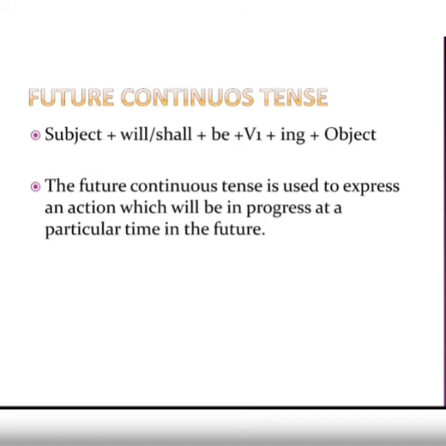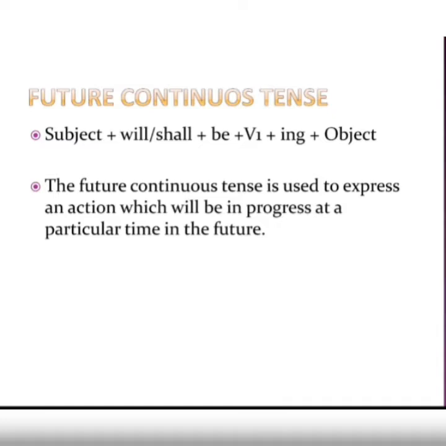Now let us come to the future continuous tense. For a continuous tense, please remember that whether it is a present continuous, or it is a past continuous, or it is a future continuous tense, wherever you have a continuous tense, your verb will always be used with the ing. Okay, the ing verbs will be used for continuous. Going, eating, sleeping, playing, commenting, any word.